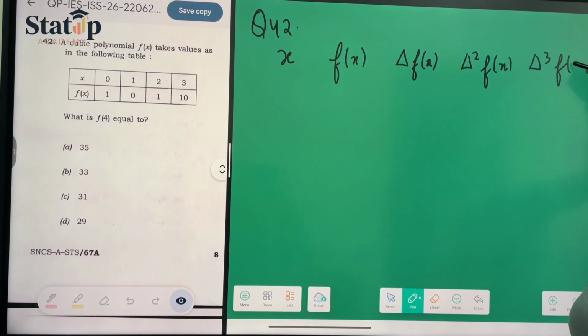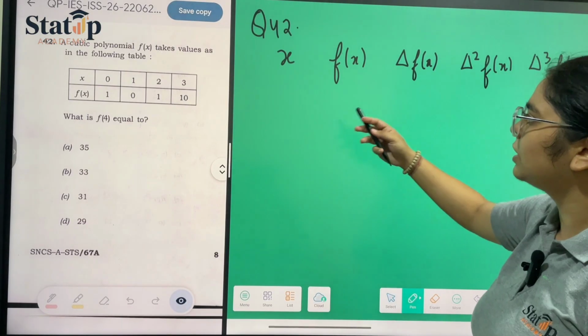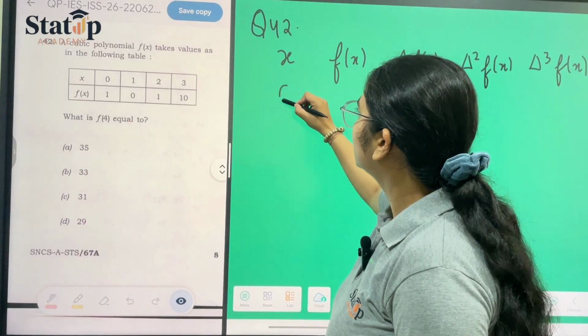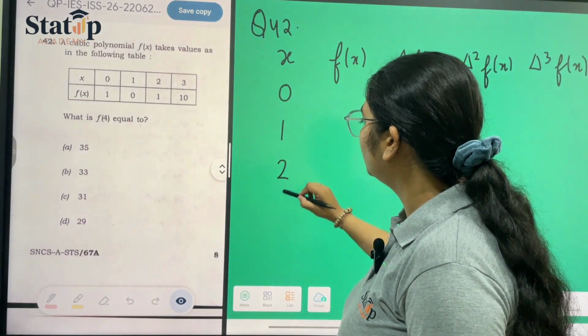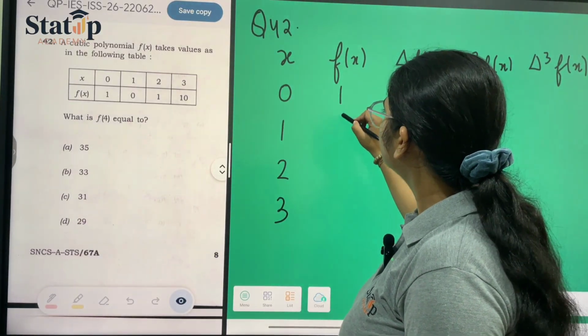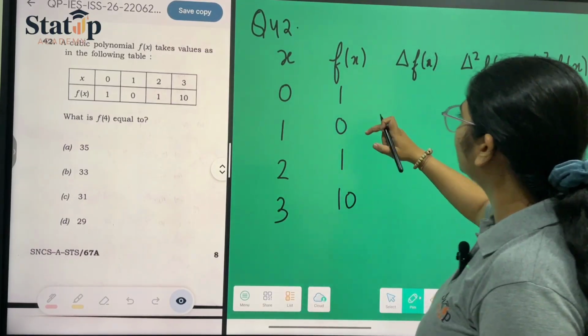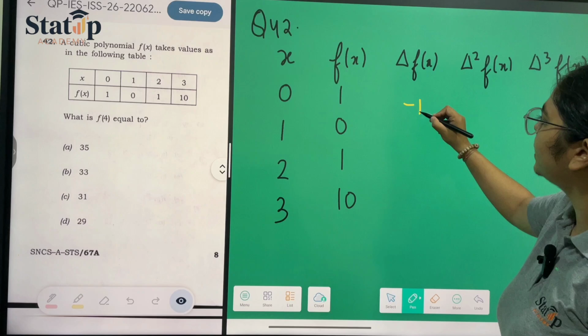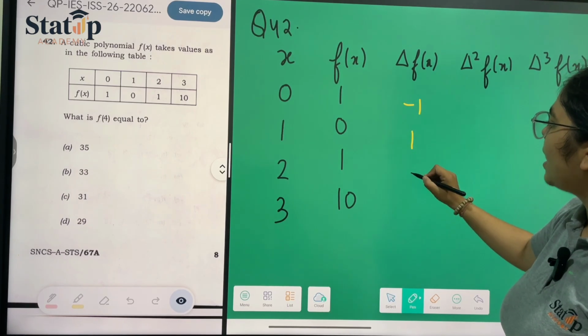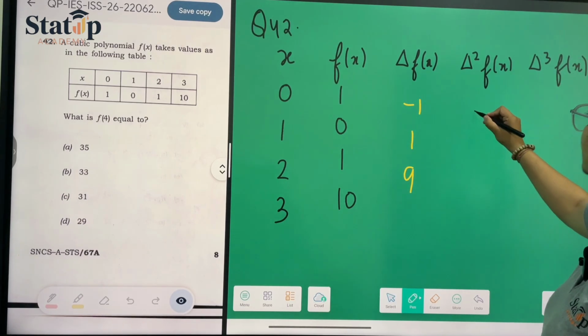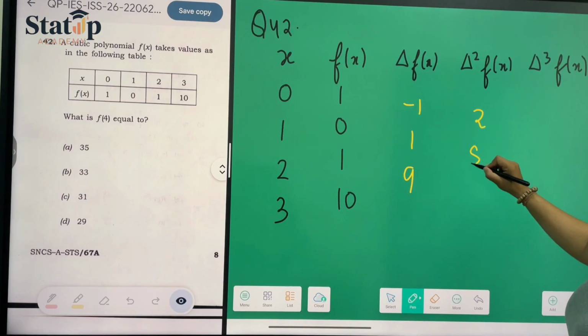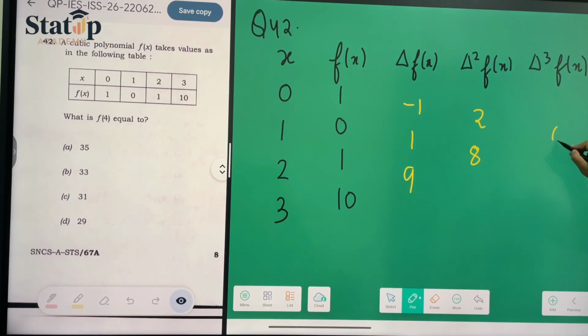Let us take it till delta cube. If any other difference comes, we'll take that too. x is 0, 1, 2, 3 and fx is 1, 0, 1, 10. Now the differences of 1, 0 and 1 will be minus 1, 1 and 9. Then it will be 2, 8. Then it will be 6.